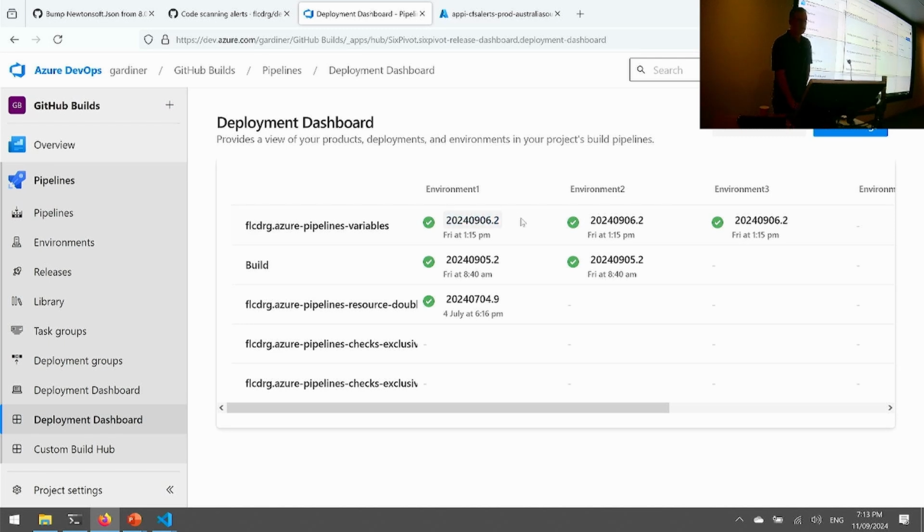We're not actually using that here yet, but we could, but that would be another API call to get that data back. And it all runs in your browser, so there's nothing server-side. It's just JavaScript making those API calls, just as the rest of the Azure DevOps UI does.